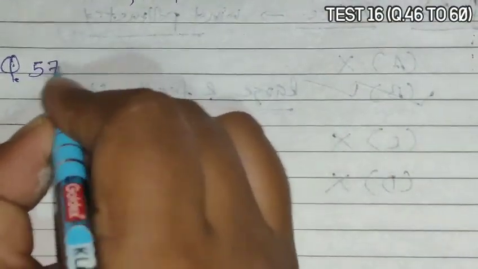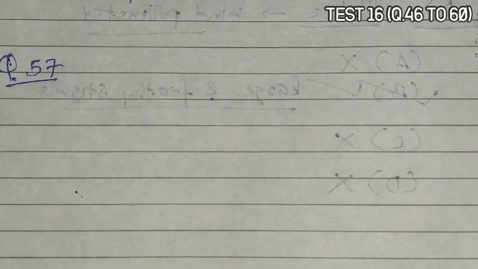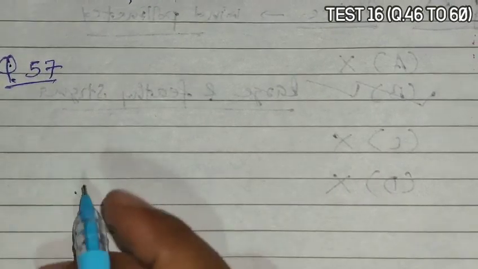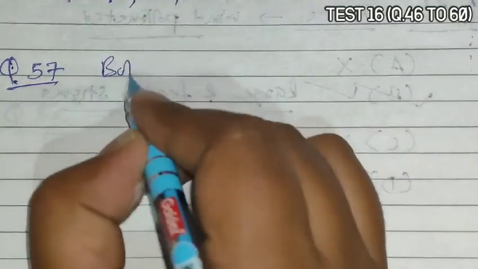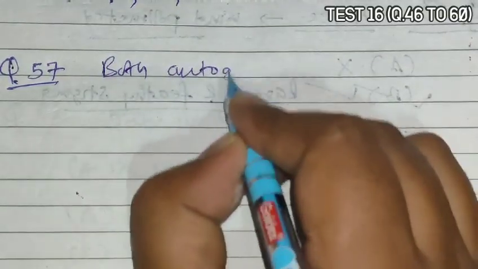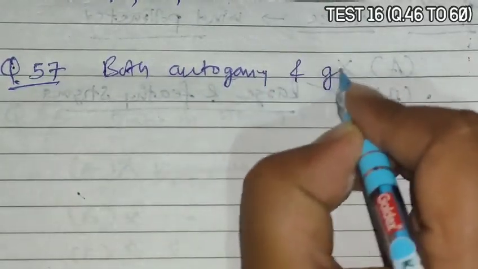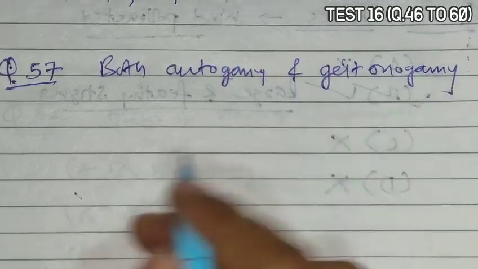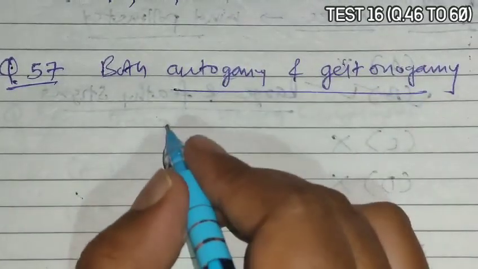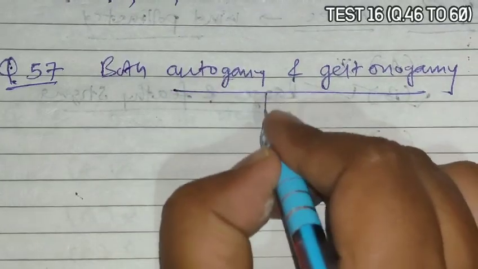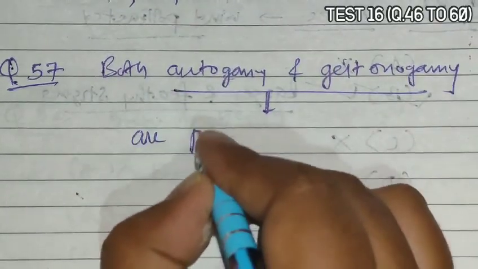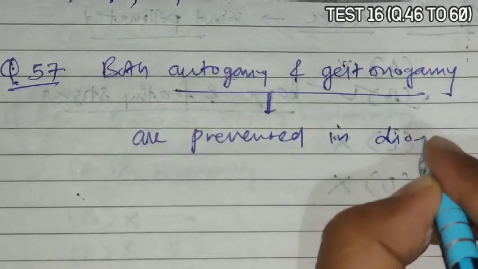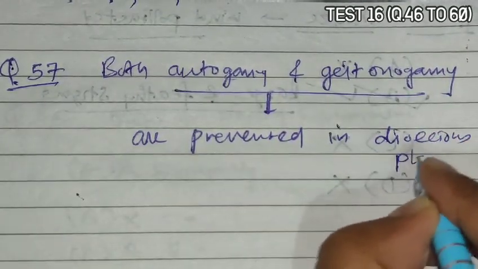Next is question 57. Question 57 asks that both autogamy and geitonogamy, which are two forms of self pollination, are prevented in what. They are prevented in a dioecious plant.